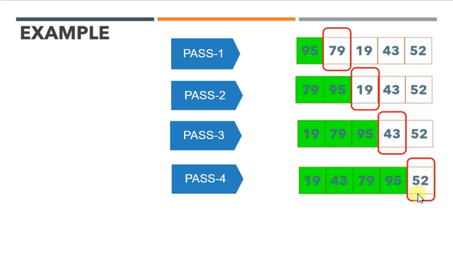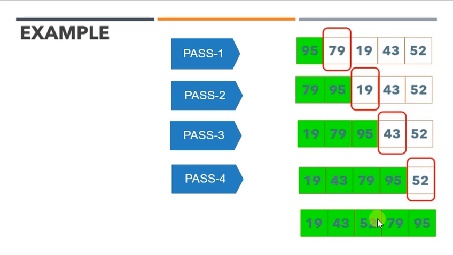Now let me compare 52 with the rest of the elements. 95 greater, 79 is greater, so shift. 43 is not greater, so no more shifting. So these elements are kept as they are. Now come back over here in this position, fine, and insert 52.